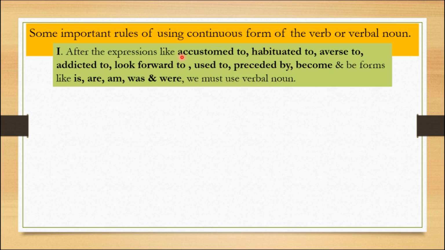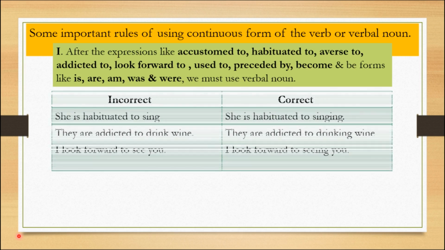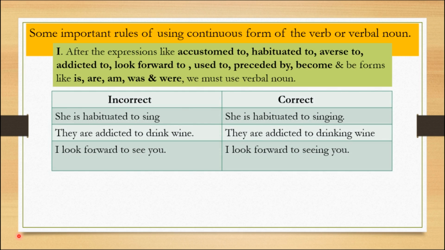Come again, I repeat: accustomed to, habituated to, averse to, addicted to, look forward to, used to, preceded by become, and be forms like is, are, am, was, were, we must use a verbal noun. Let me explain with beautiful examples.